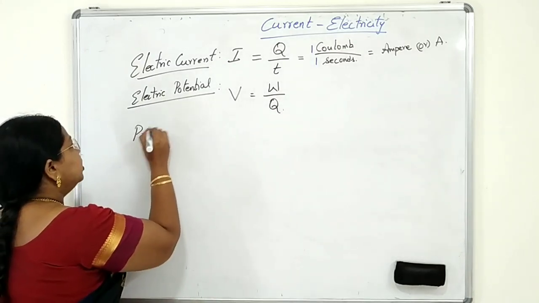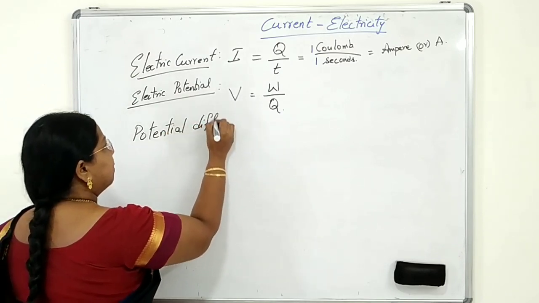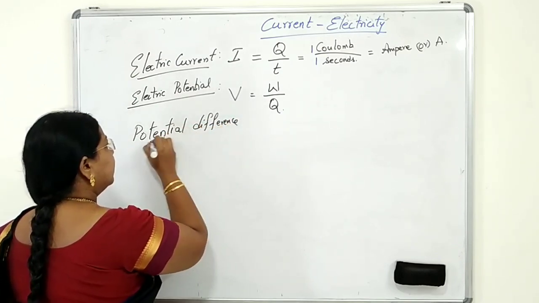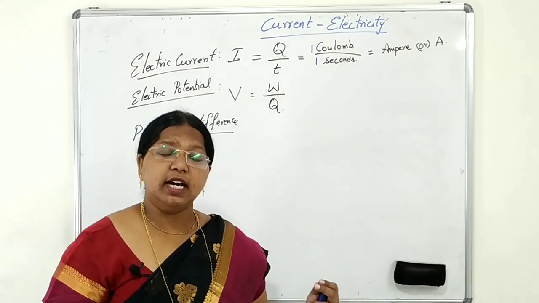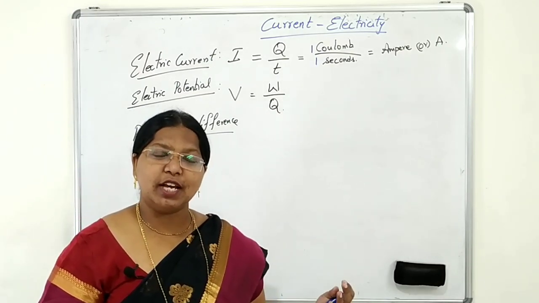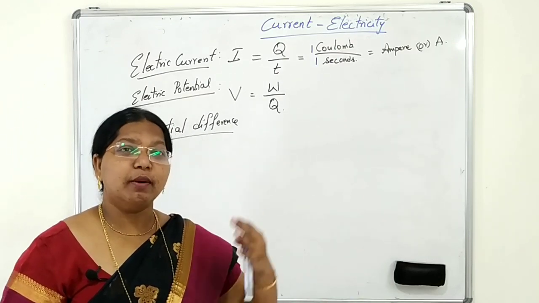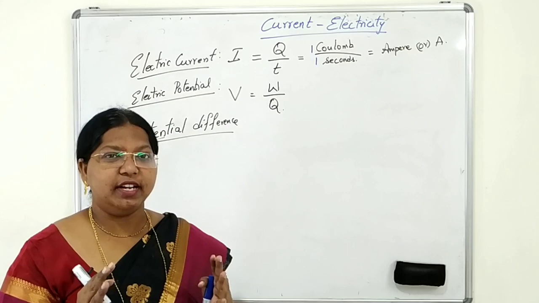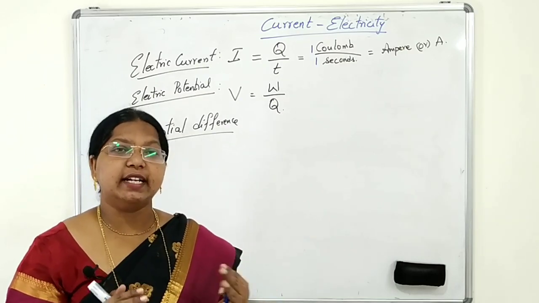Then what is potential difference? It is the same thing, students. It is the amount of work done in bringing a unit positive charge from one point to another point, where both points are known, in an electric field.